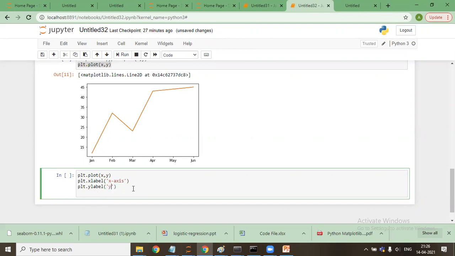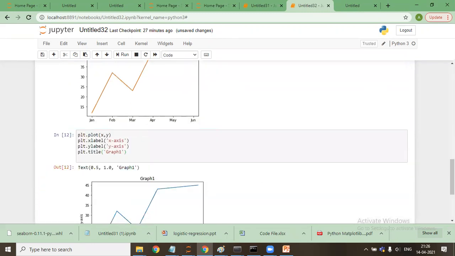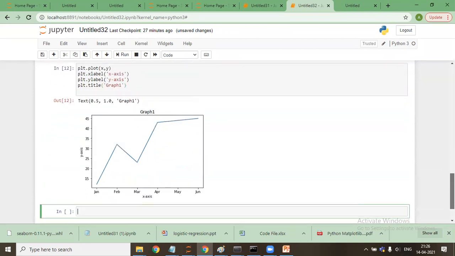I'll say y-axis. Okay, ylabel, sorry. Okay, I'll say plt dot title. I'll say graph one. If I run these commands together, these commands will show x-axis, y-axis, graph1.